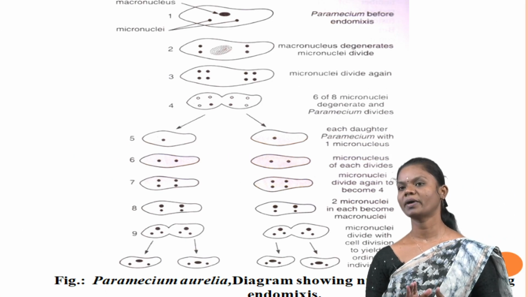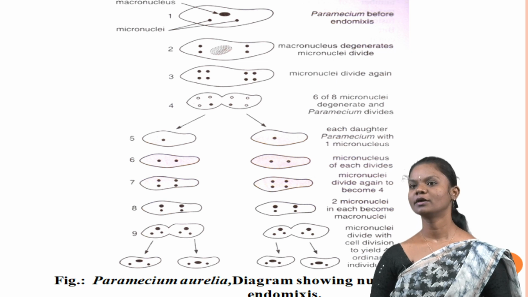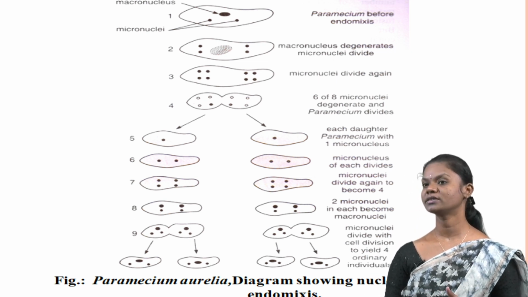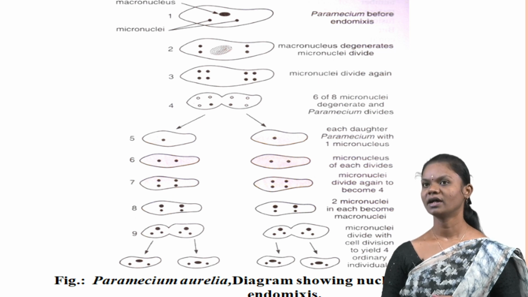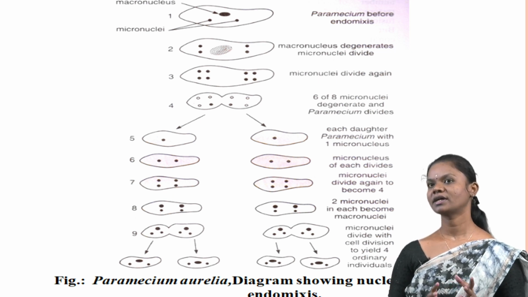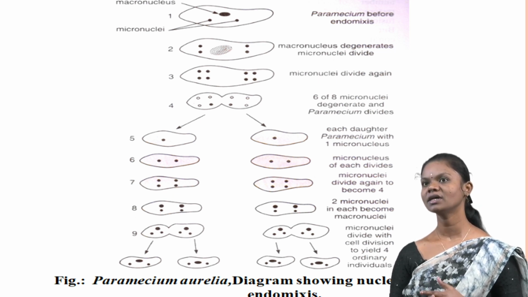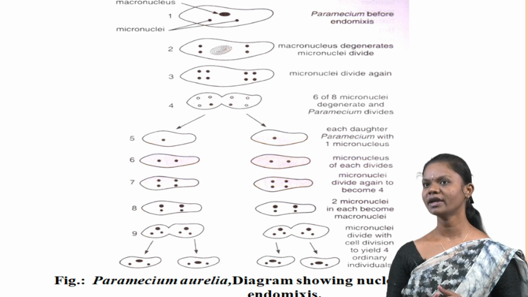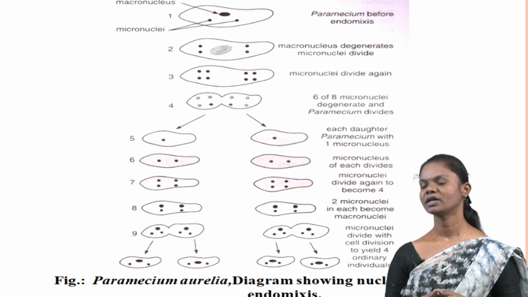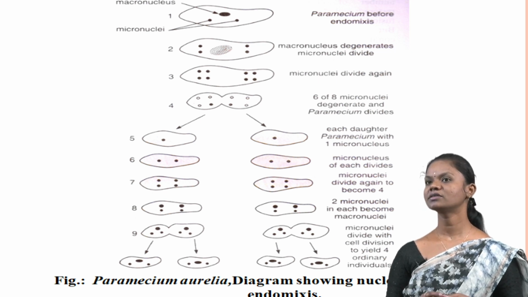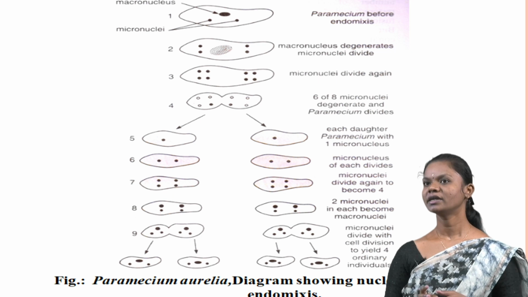This image shows Paramecium aurelia showing nuclear changes including endomixis. The macronucleus and 2 micronuclei are present in the Paramecium before endomixis. Then the macronucleus degenerates and the micronucleus divides. The micronucleus divides again, 6 or 8 macronuclei degenerate, and the Paramecium divides.